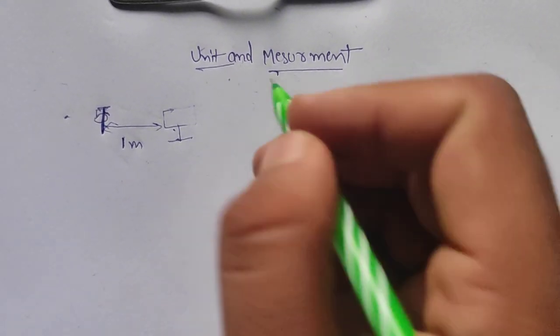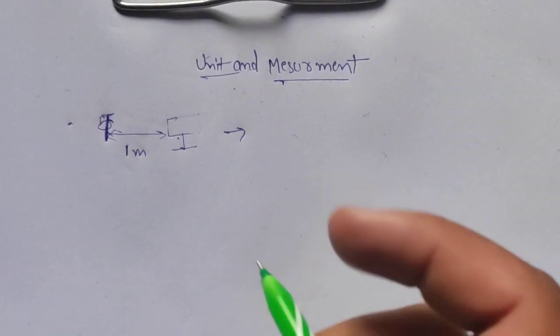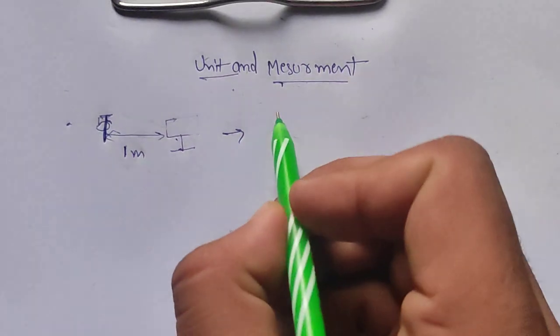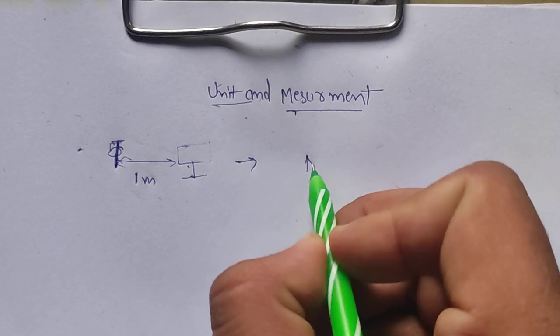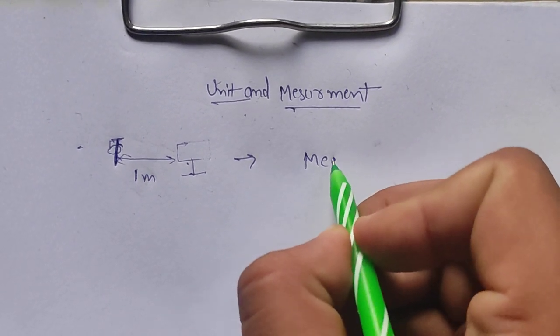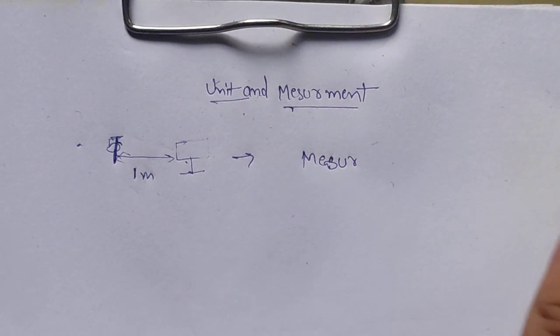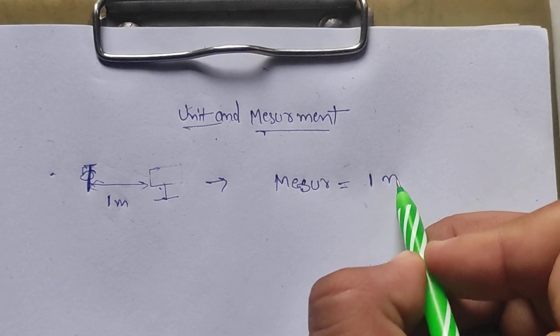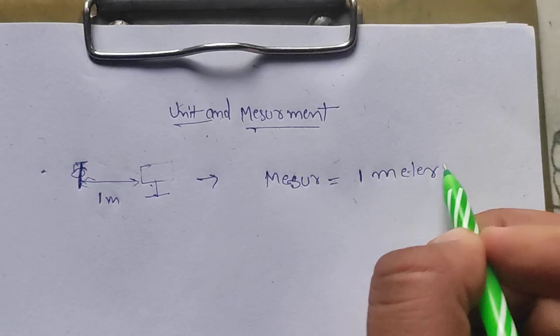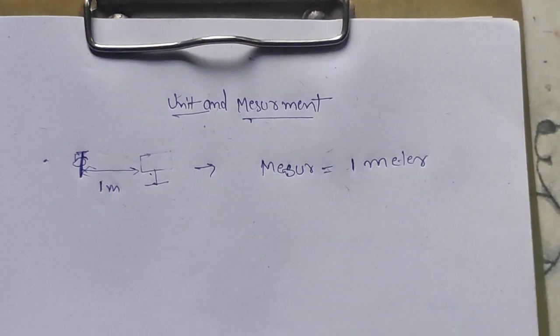So now we determined something, which is the distance, measured in terms of 1 and meter. What do you understand by this?